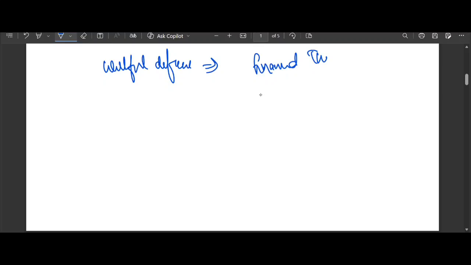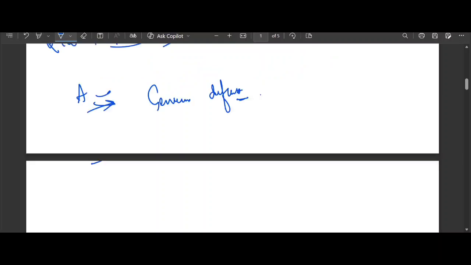Suppose you give 100 rupees to a friend to buy a textbook for an exam. The first scenario is that your friend goes to the shop, but the book price has doubled or the shop is closed due to a strike. They can't get the book and they can't pay you back yet. So this is a kind of genuine default.